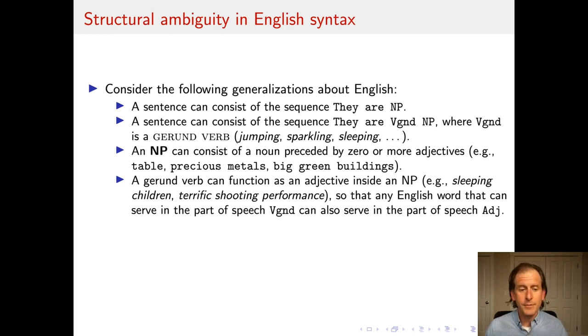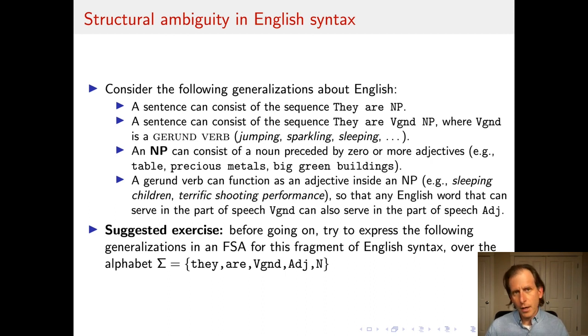So before I go on, I want to recommend an exercise for you, which is to try to express these generalizations in a finite state model for the fragment of English syntax over the alphabet that consists of the words they, are, and then word categories gerund verb, adjective, and noun. So you can go ahead and pause the lecture and do that. Take as long as you want. You back? Okay, great. Here we go.